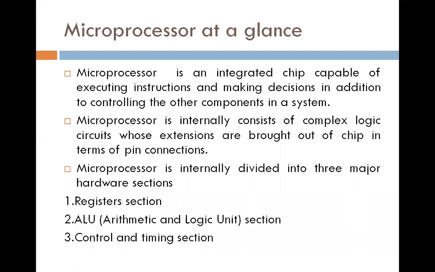Microprocessor internally consists of complex logic circuits whose extensions are brought out of the chip in terms of pin connections. It is internally divided into three major hardware sections. The first section is the register section, the second section is the ALU, arithmetic and logical unit, and the third section is the control and timing section.